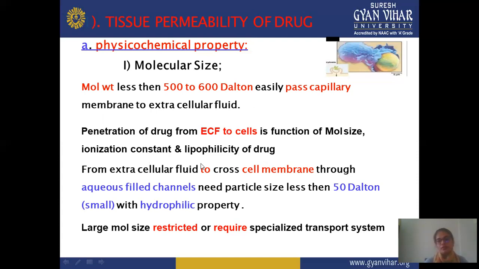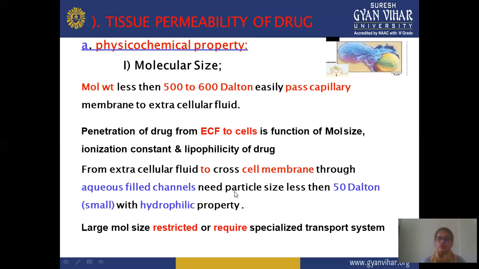But to cross the membrane from extracellular fluid through an aqueous channel, particles need a size less than 50 Dalton or a small hydrophilic property, and large molecules are restricted and require a specialized transport system. You can say that molecular size up to 500 to 600 Dalton easily crosses the barrier, but there is a certain limitation. Only lipophilic drugs, oil soluble drugs, or ionized form drugs easily cross the membrane and reach the extracellular fluid and intercellular fluid.